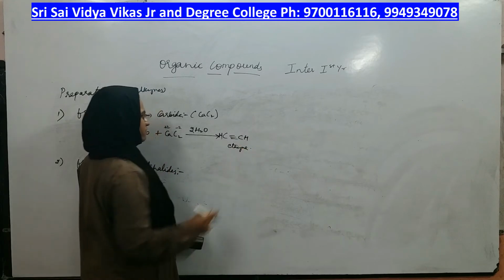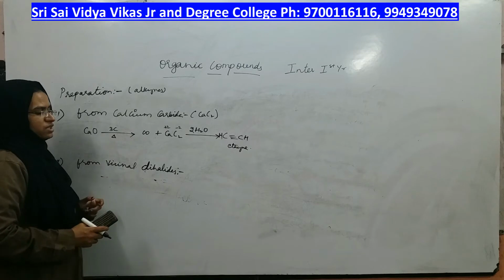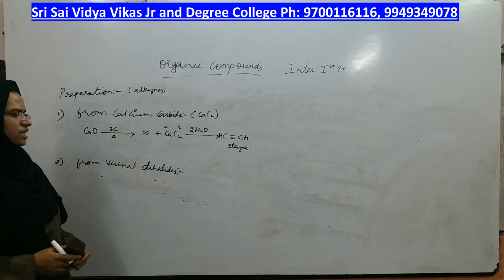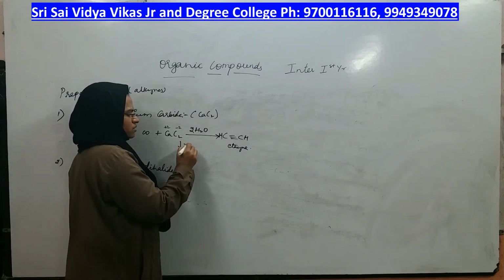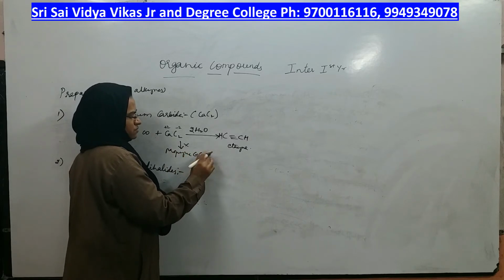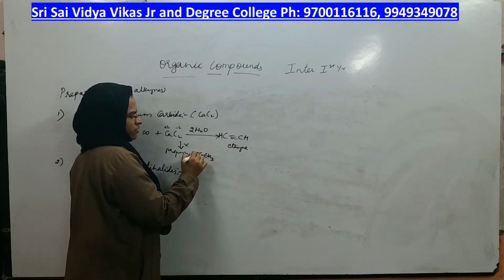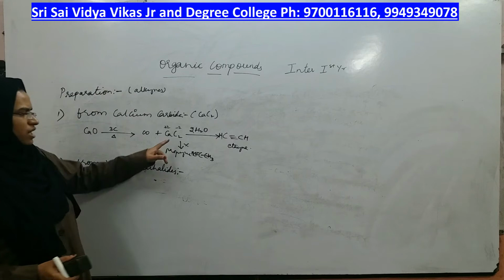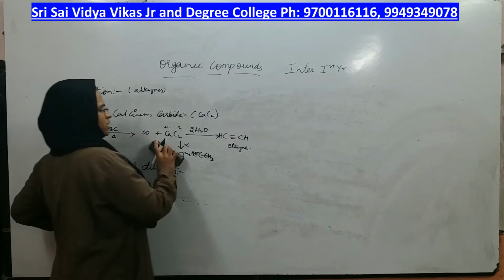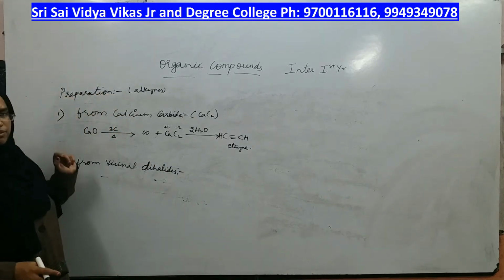Ethine. Same way I can make use of calcium carbide, but the disadvantage of this method is calcium carbide can give you only which alkyne? Ethine. Can you get propyne from calcium carbide? No, you cannot get propyne from calcium carbide, because in calcium carbide there are only 2 carbons. Therefore, alkyne having only 2 carbons is possible to prepare by this method. Higher than that, it's not possible, right? That was the first preparation of alkynes.